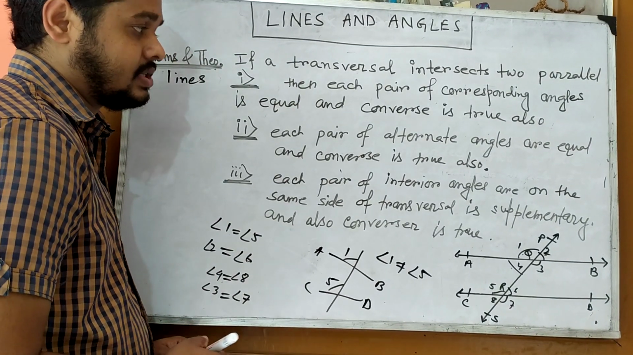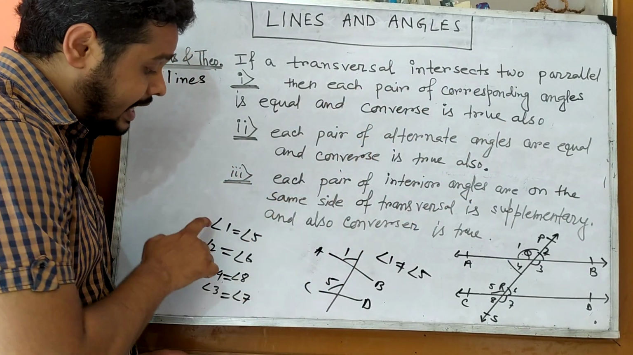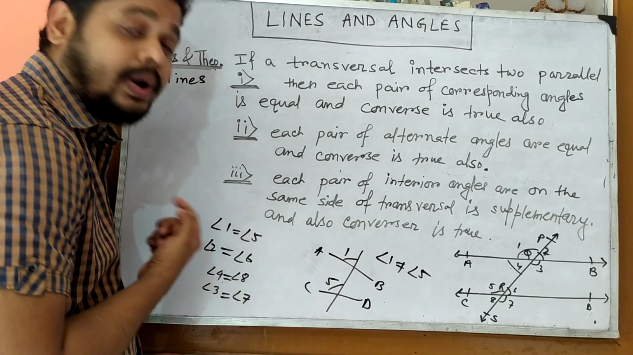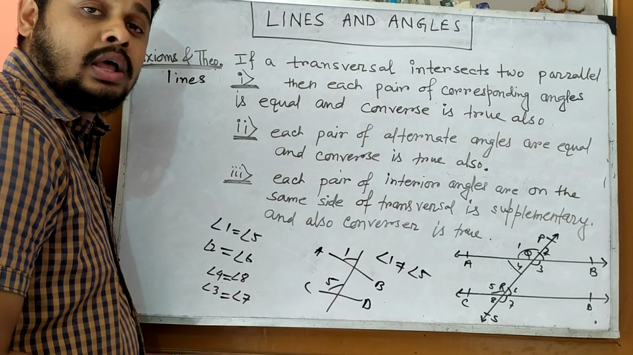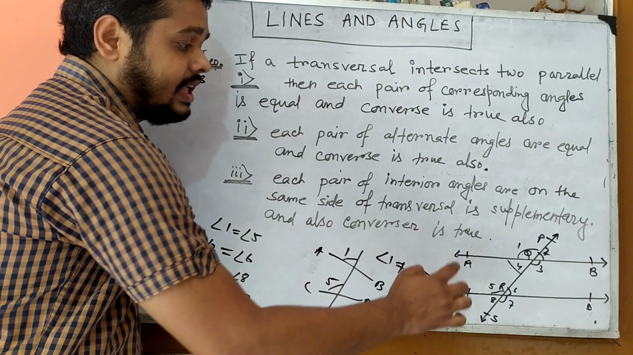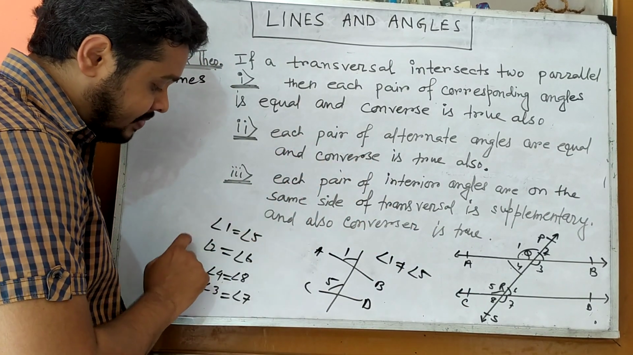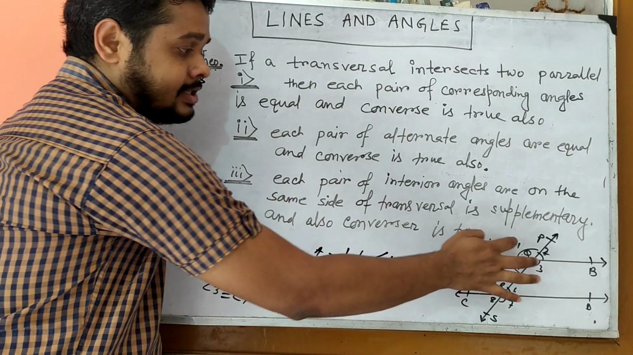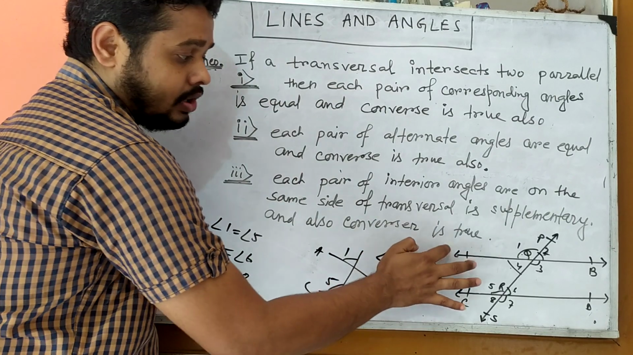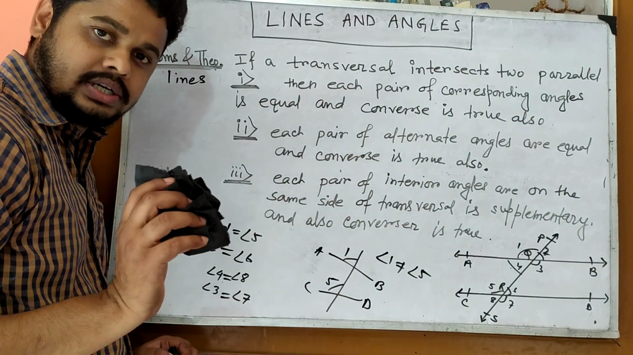This is the first case, and the converse is true also. Converse means if these angles are equal, then obviously these two lines are parallel. If it is not given that these two lines are parallel, and it is only given that these angles are equal, then conversely we can say if corresponding angles are equal, then automatically the lines AB and CD are parallel to each other. Understood?